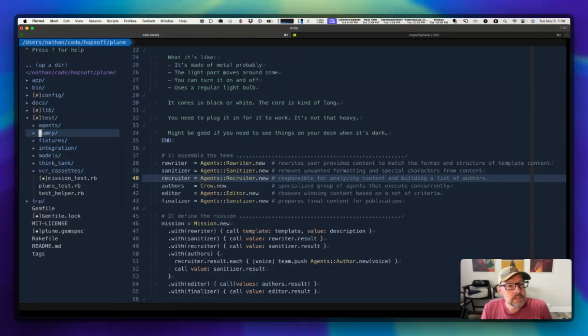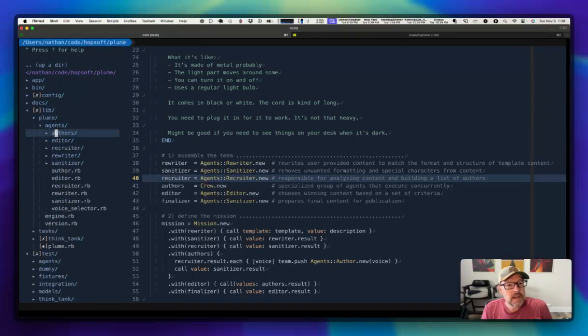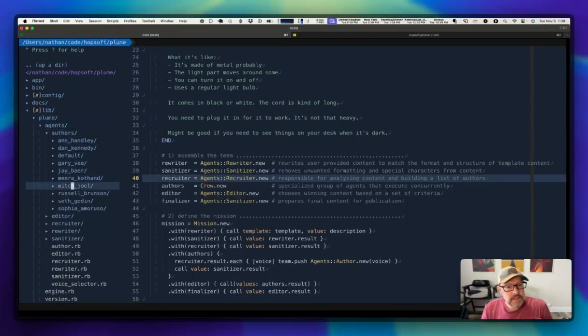And just for kicks, let me show you what those look like over here. Oh, not in the test, but under my agents here, I've got authors. You can see I've got several authors that may write it. In many cases, these are popular marketing authors. It's just driven by the prompts that are instructing it on the tone and the structure and the key ways of communication that each of these authors might have. That's a little bit of the secret sauce. So I'm not going to reveal what those prompts and that conversation history look like, but it essentially teaches an AI, hey, here's how you write like this particular author.